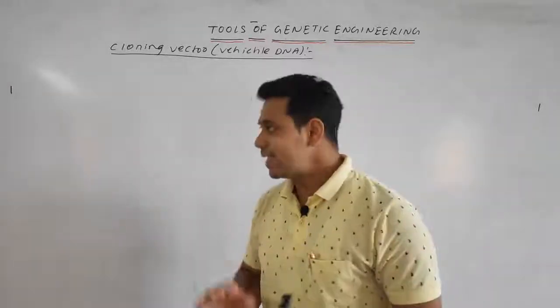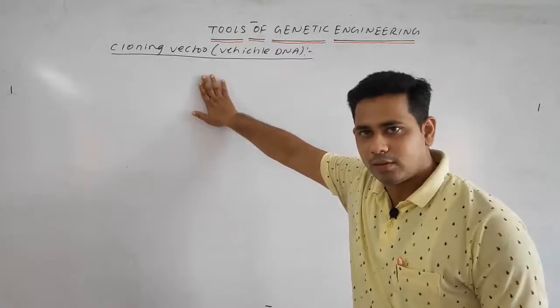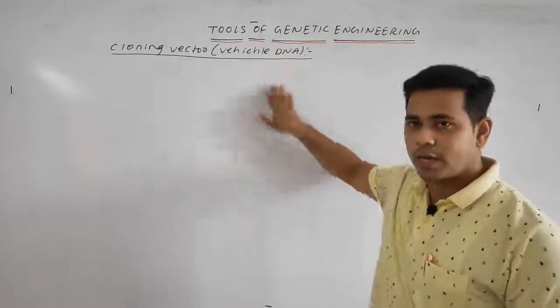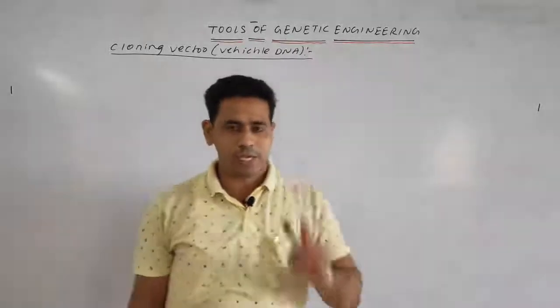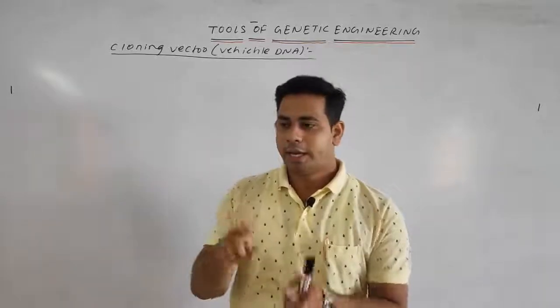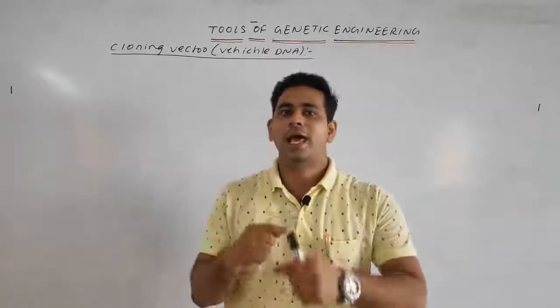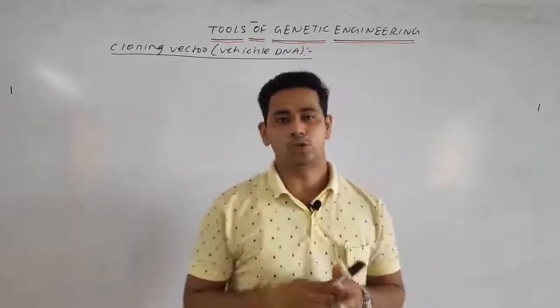Exactly that way, cloning vectors are nothing but DNA which helps to carry the foreign DNA fragment into the host body and which is able to replicate inside the host body.